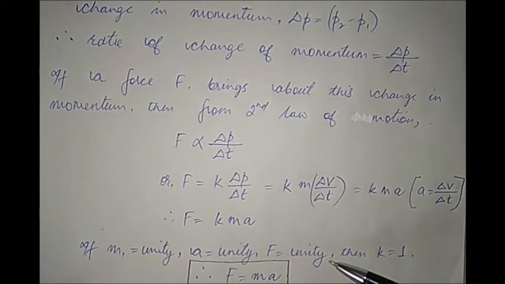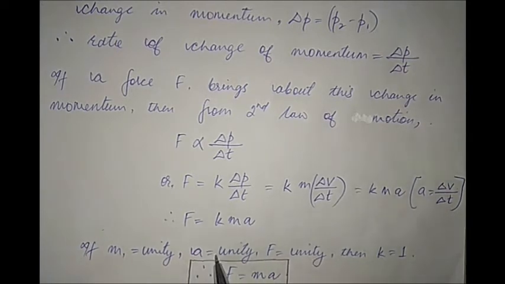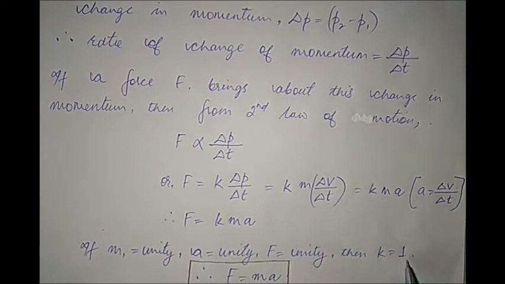Now we've defined our unit force in such a way that when it acts on a body of mass unity, it produces an acceleration of unity. That is, when m is 1, a is 1, then F is equal to 1. So if all of these three things are 1, unity, then k has to be unity. Because of which we get F is equal to m into a. So this is the equation that we get from Newton's second law of motion. And we can see from this statement that whenever there's a force acting on a body of mass m, it produces an acceleration. So this is what we get to learn from Newton's second law of motion.